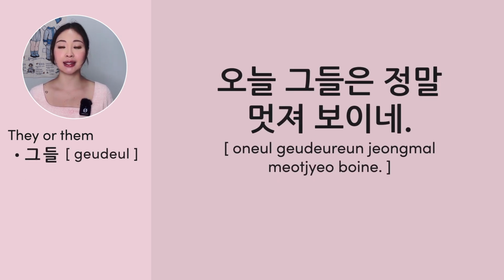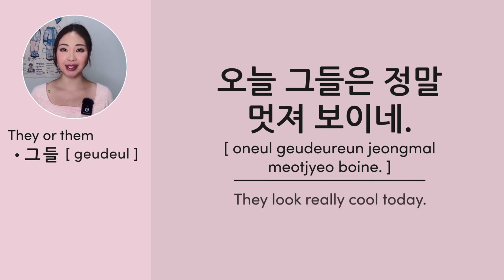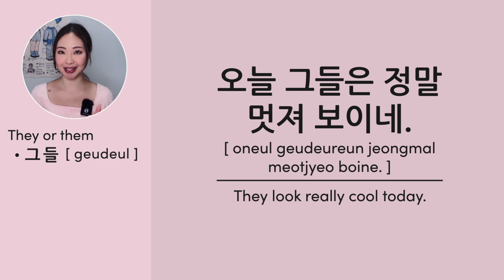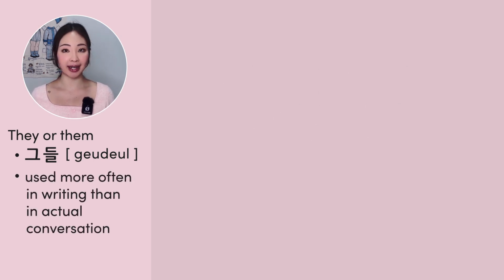The pronoun for they or them is 그들. For example, 오늘 그들은 정말 멋져 보이네. This means they look really cool today. 그들 is used more often in writing than in actual conversation.